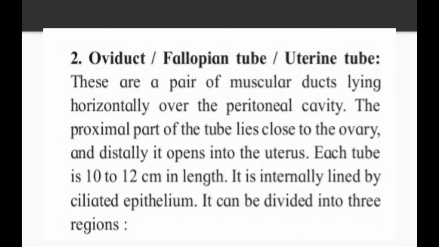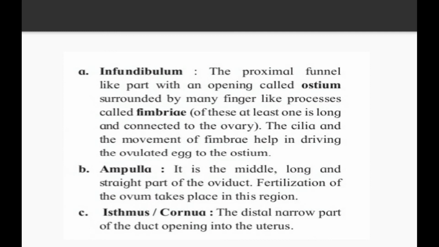It is internally lined by ciliated epithelium. Ciliated epithelium lining is necessary to sweep the ovum during the ovulation process and bring it towards the uterus. So therefore it has a lining of ciliated epithelium to sweep the ovum. After that it can be divided into three regions. The three regions are infundibulum, ampulla and isthmus. So let's see the three parts of the fallopian tube.